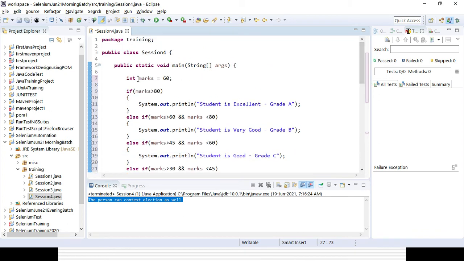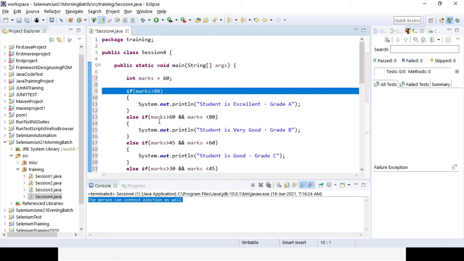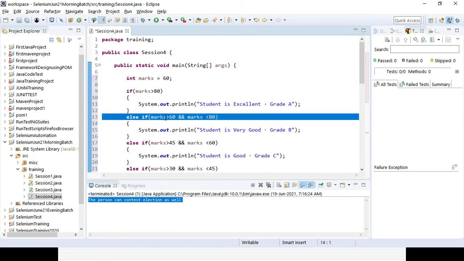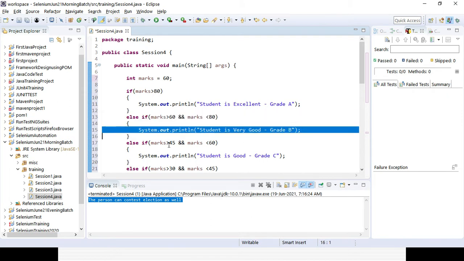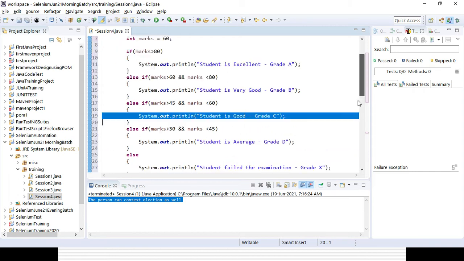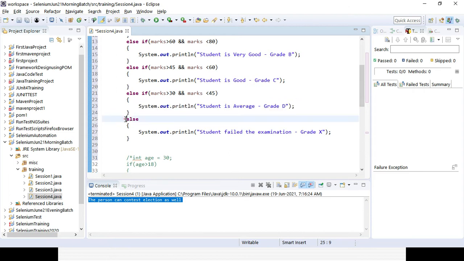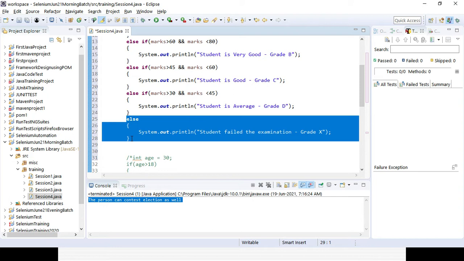So definitely first I am declaring the variables with the data type and I am assigning some value. Then I will be checking different conditions, right? And here we can give different conditions at the same time in the if statement with the ampersand sign, right? So it will check definitely the marks is greater than 60 as well as less than 80. So it will go for grade B. If the mark is within the limit of 45 to 60, grade C, student is good, and if the mark is 30 to 45, student is average, but just somehow he passed, grade D, else student definitely failed, right? So that is the default part. In case it is not matching anything, it will go for the default part.